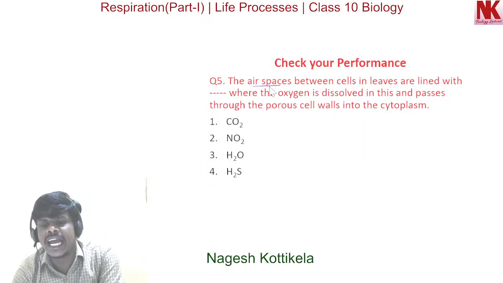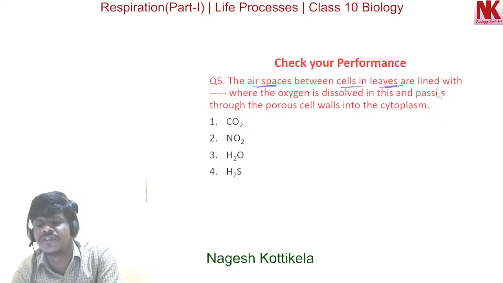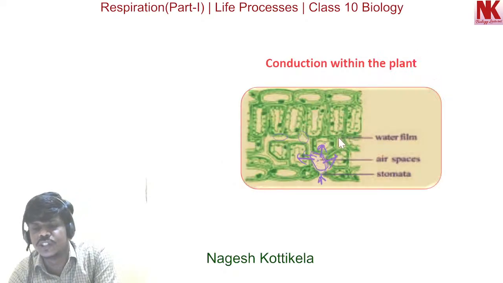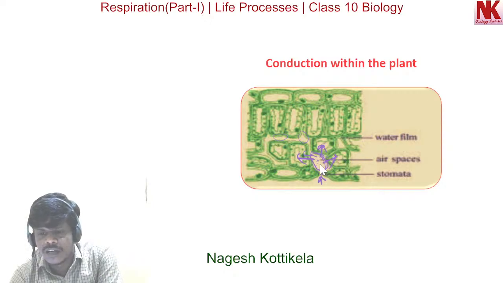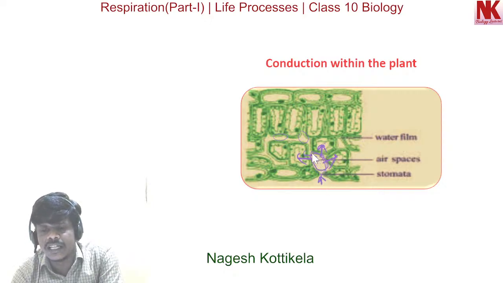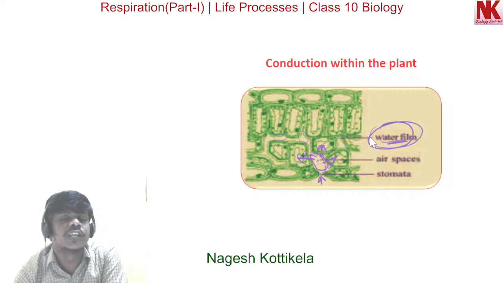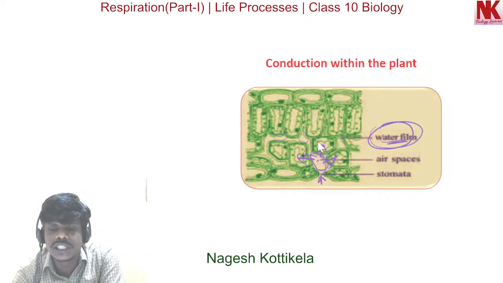Here the air spaces between cells in leaves are lined with dash, where the oxygen is dissolved and passes through the porous cell walls into the cytoplasm. Here I have shown you one picture to explain this concept. You can see here this is the air space, here the stomatal pore, this is the air space, and here you can see the thin water film. So in the air space there is a thin water film, and in this water film the oxygen is dissolved and through the porous cell walls it can enter into the cells.